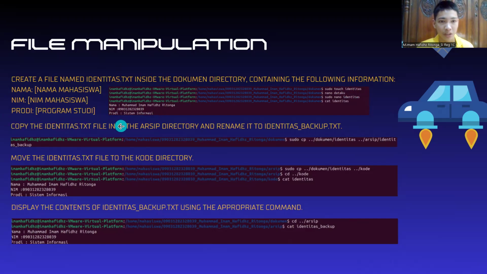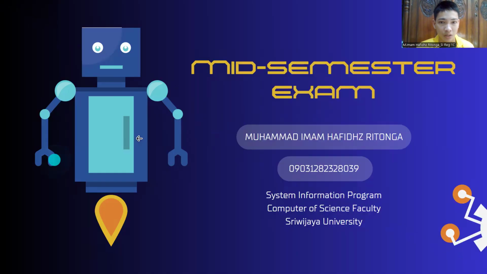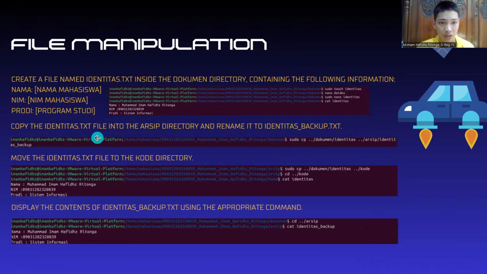Next, copy the identitas.txt file into the arsip directory and rename it to identitas_backup.txt. So here's the code. I use sudo cp and then /dokumen/identitas and then /arsip/identitas_backup. That identitas_backup is the rename of the identitas file.